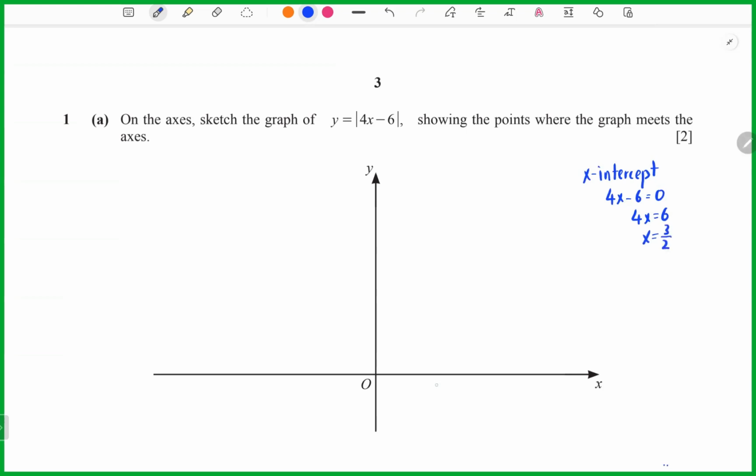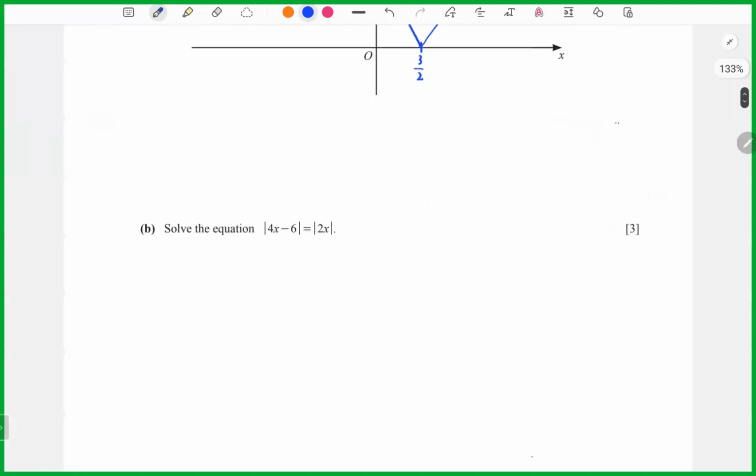So now we can label this first. And then we look at the y-intercept. Actually, it's negative, right? But because we have the modulus, we will get y equals 6. Now I can draw the straight line here, then move to another straight line. So label here 3 over 2, and here is 6.